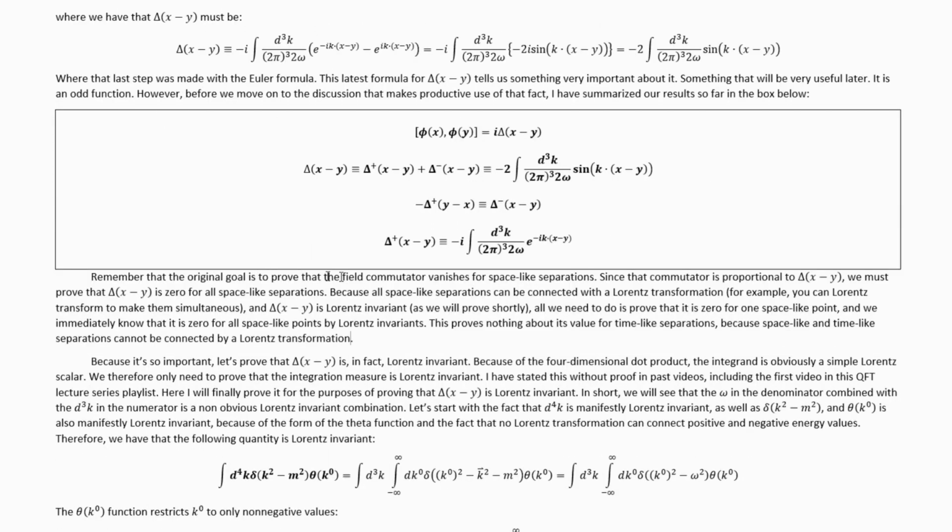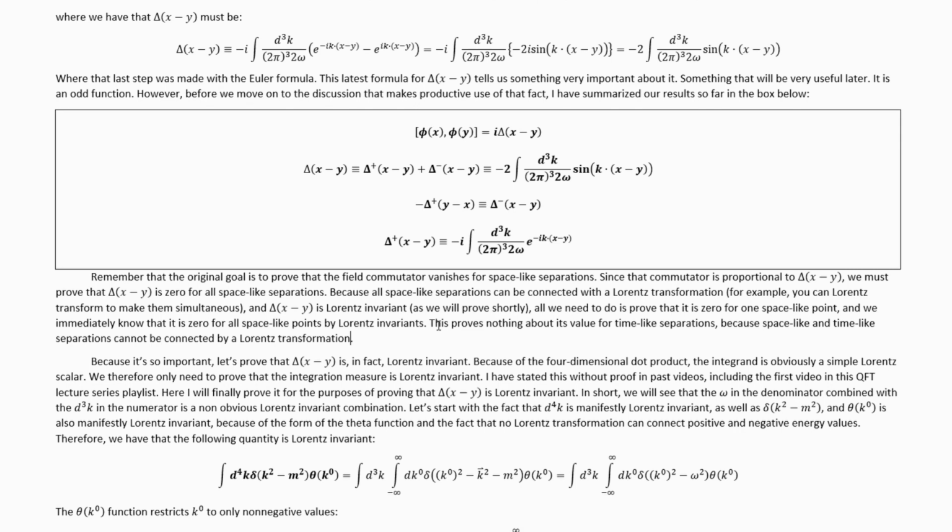Remember that the original goal is to prove that the field commutator vanishes for spacelike separations. Since that commutator is proportional to this quantity, we must prove that this quantity is zero for all spacelike separations. Because all spacelike separations can be connected by a Lorentz transformation, for example, you can Lorentz transform to make them simultaneous, and because the capital delta function is Lorentz invariant, as we'll prove shortly, all we need to do is prove that it is zero for one spacelike point, and we will immediately know that it is zero for all spacelike points by Lorentz invariance, and therefore that key commutator is zero.